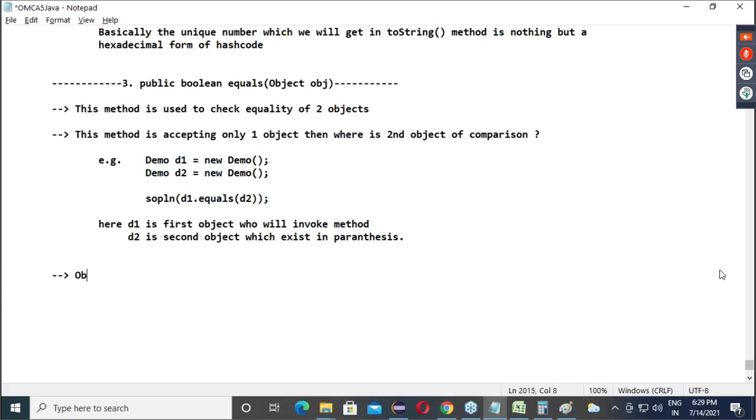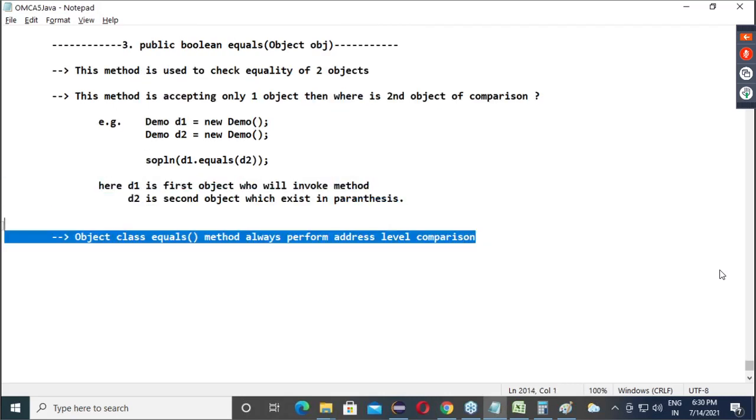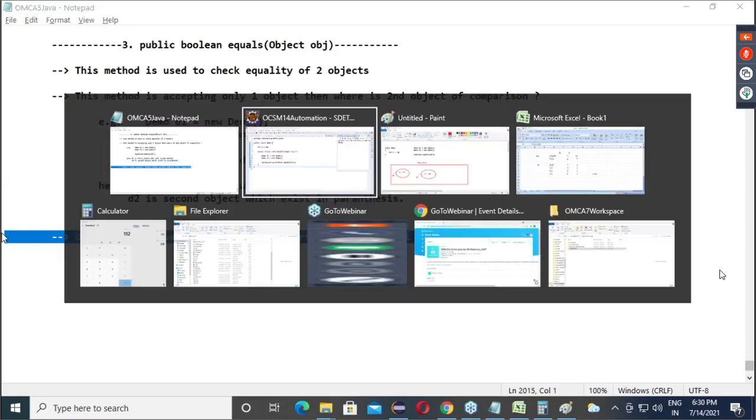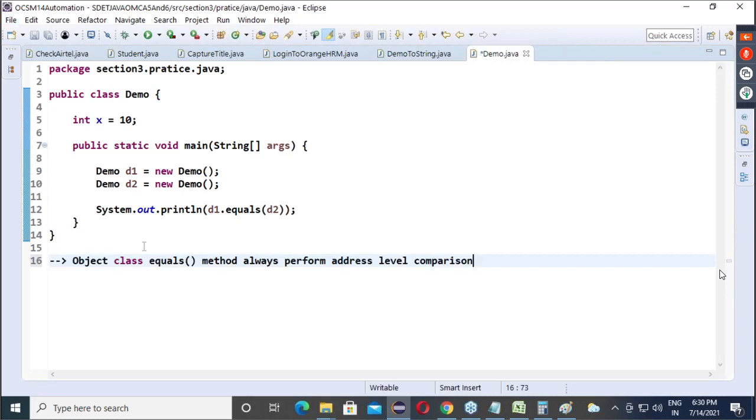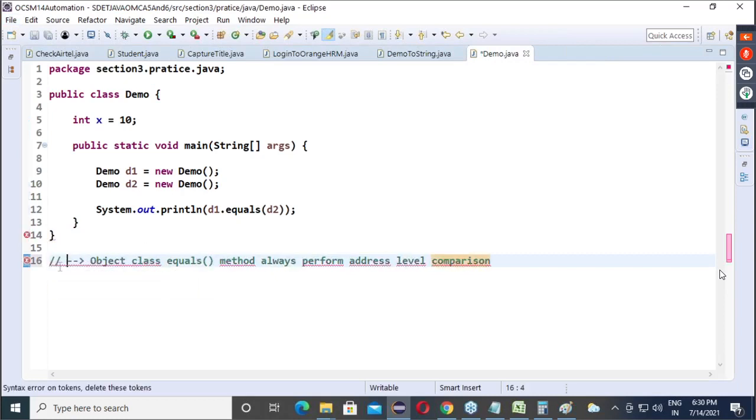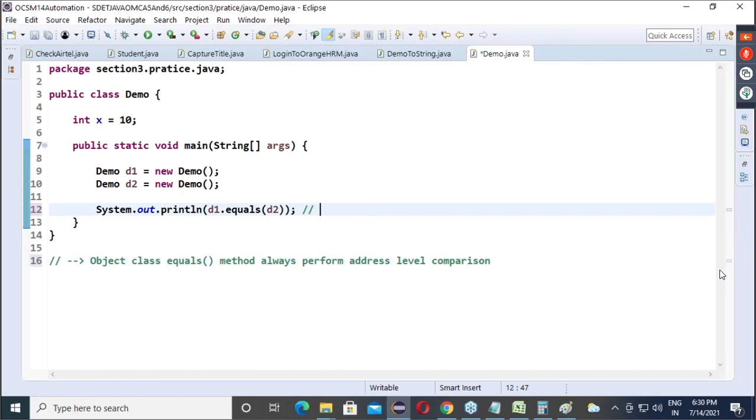Object class equals method always performs address level comparison. Okay. So do one thing, guys. Note this down. Output is false.